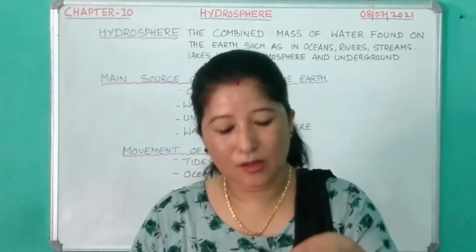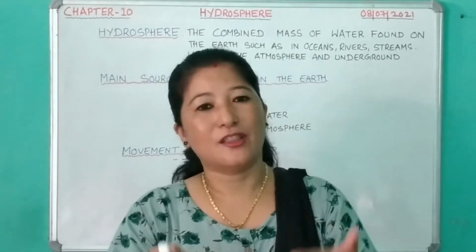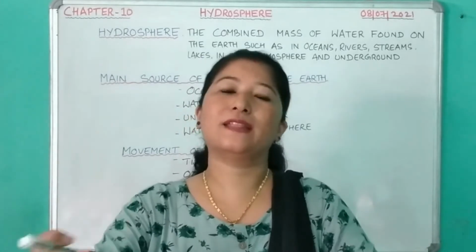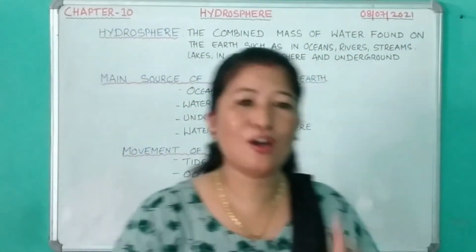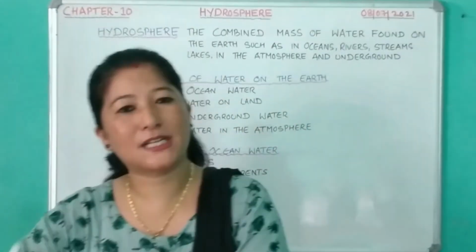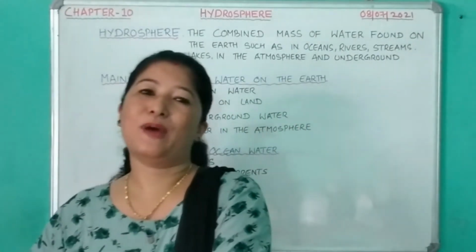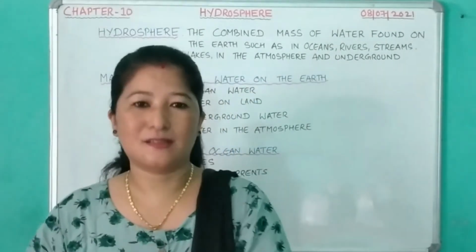Now when the ocean water gets heated, the water turns into vapor and rises into the atmosphere, where it condenses and forms a cloud, and again it falls back to the surface of the earth in the form of rain and snow.